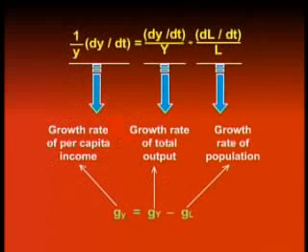But note that this left-hand side, which is d small y by dt whole over small y, is nothing but the growth rate of the per capita income. Why is it the growth rate? Because it's the instantaneous change in the per capita income, that is dy by dt, divided by the level of the per capita income. And that's exactly what the definition of a growth rate is.